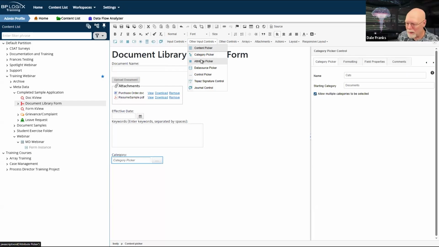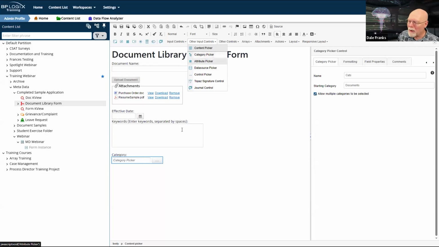You don't use the attribute picker very much. It's far more common, probably 99%, to just use the link to attribute field in a form field to create the attribute value, which automatically creates the links that you need. So you very rarely use that. But category picker, that's the one that you've got to use.